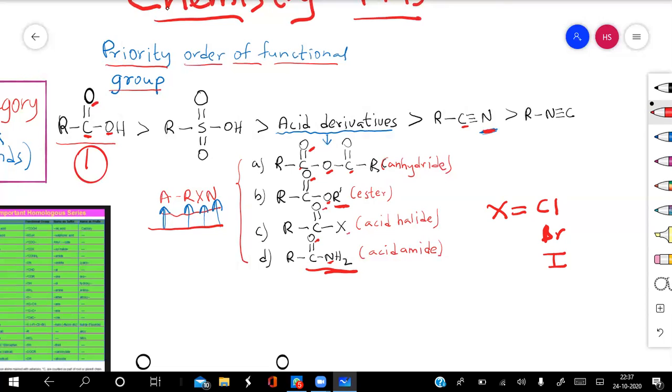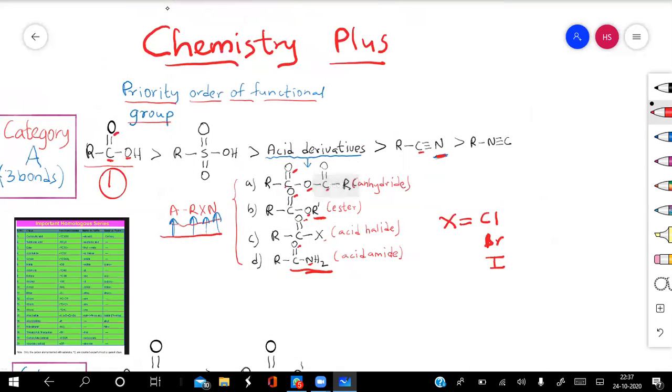Carboxylic acid. Then comes sulfonic acid. Then comes acid derivatives. Among the acid derivatives, they are further placed in this order. And after that comes what? The nitrile and the isonitrile. So in all these examples, the heteroatoms are bonded with 3 bonds to the carbon atom. And in this way, they are arranged in their priority. Okay, I think you have understood the category A examples.